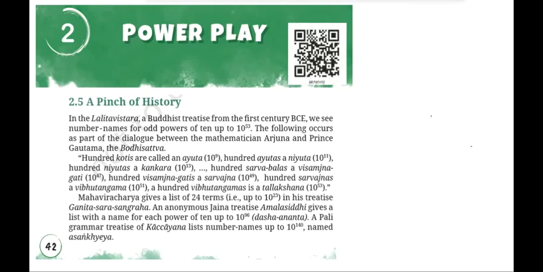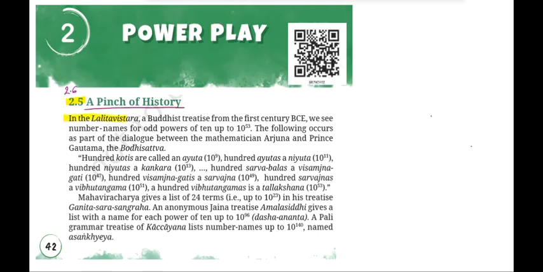Hello kids, we are doing chapter number 2, Power Play, of Ganit Prakash, Maths Class 8 NCERT textbook, and today we are going to begin with the topic number 2.6, A Pinch of History. As you could see, this is written 2.5, so it has been wrongly mentioned as 2.5. This is topic number 2.6 and the topic is A Pinch of History.